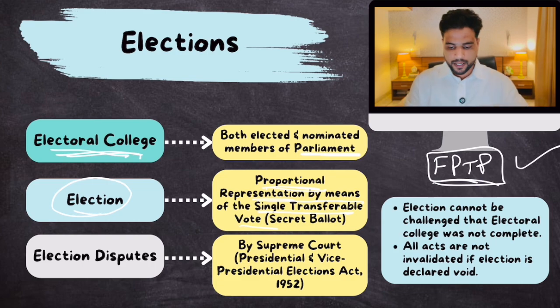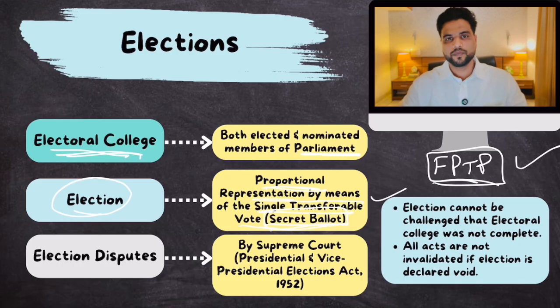Also remember this, because they can ask an MCQ and it's a very small piece of information, but they can confuse you with that small information in the MCQ in prelims. The elections of vice president and president take place through secret ballot. Nobody knows who voted for whom. Remember this part, secret ballot.